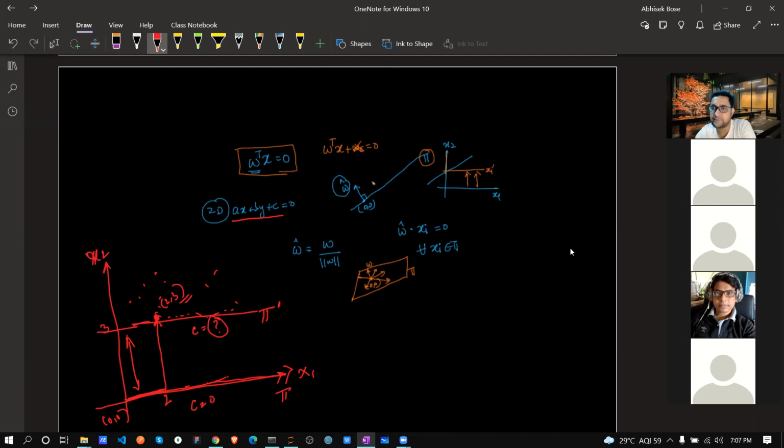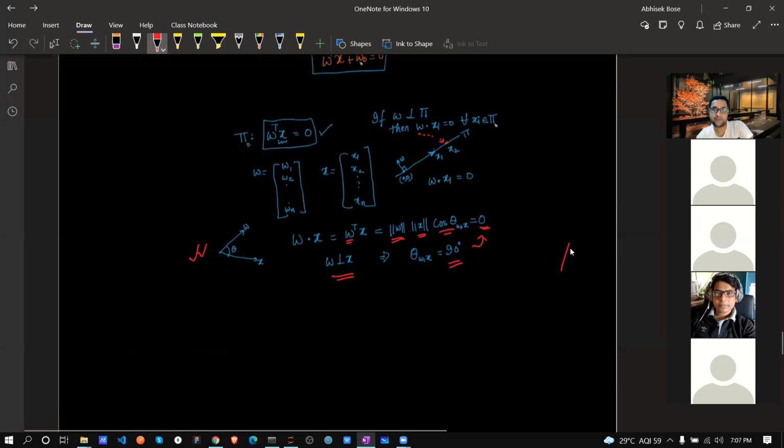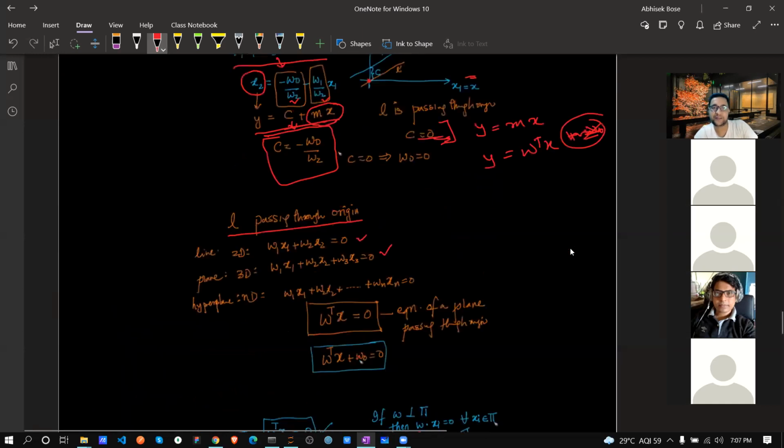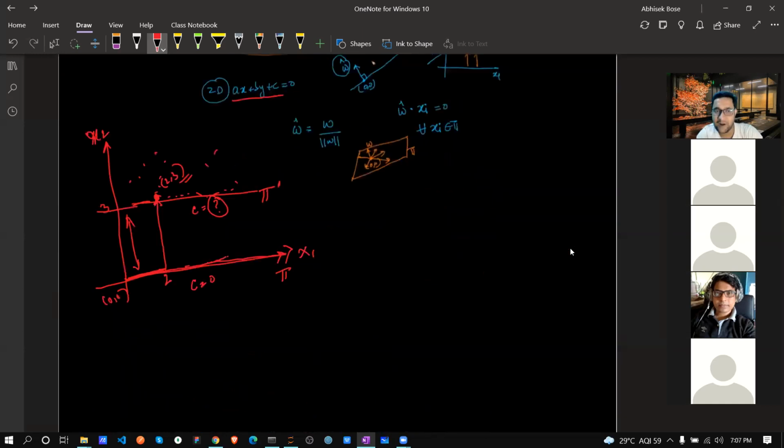Mathematically this is (2, 3), that we know. But what will be the vector representation? The vector representation is this one. Again, I'm going back, see this one. It means w0 by w2. If I'm doing minus, this is the part of c. This formula we know, correct? So this is the formula we need to implement over here if I need to know the distance between my origin plane and another plane.